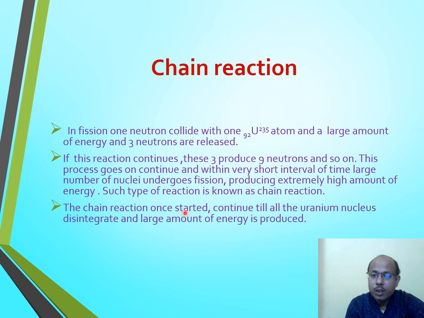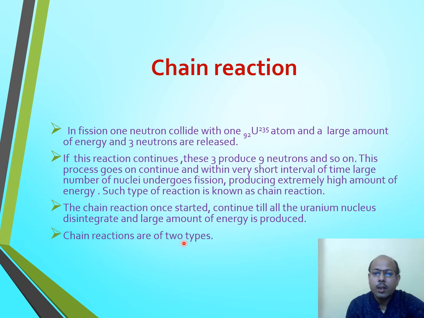The chain reaction, once started, continues till all the uranium nuclei disintegrate and a large amount of energy is produced. It means without an outside agency we are not able to stop this chain reaction, because the material responsible for nuclear reaction is present here, that is uranium, and the particle which is causing nuclear fission is the neutron, which is continuously being produced during the reaction. Therefore chain reaction is self-sustained or self-driven.